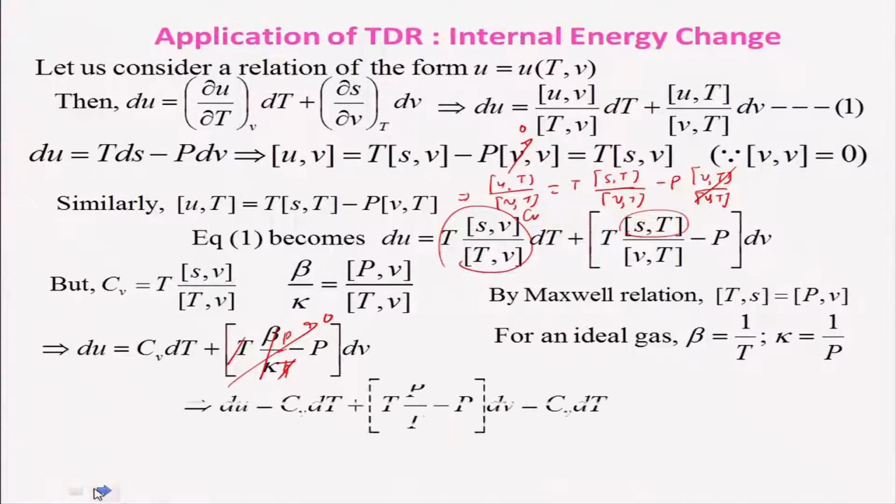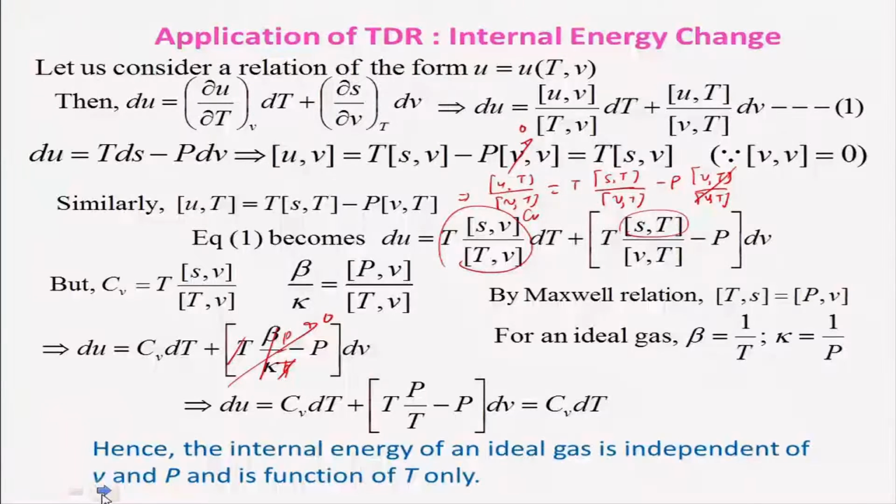If that is 0, then I get du is equal to Cv dT. That means the internal energy of an ideal gas is independent of pressure and volume. It is only dependent on the temperature, right. That we have already seen. Now, we have proved that by this expression.